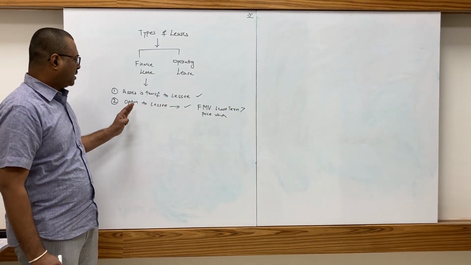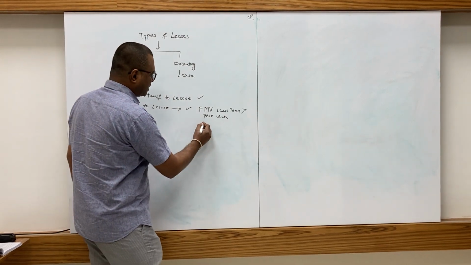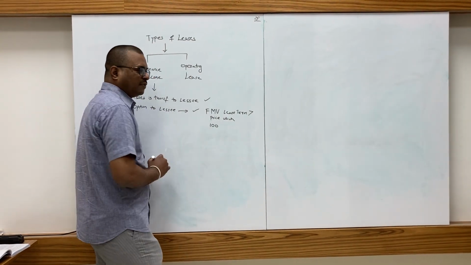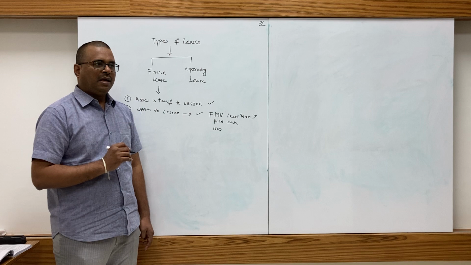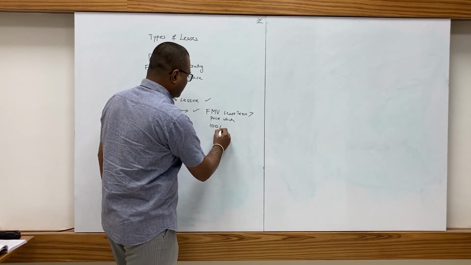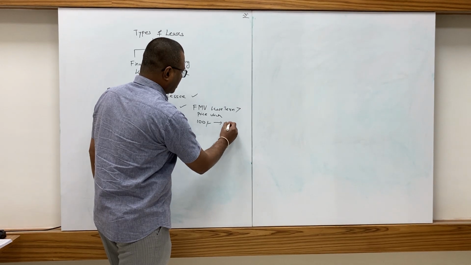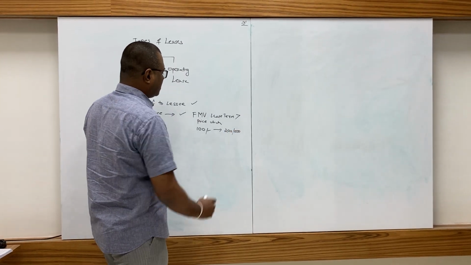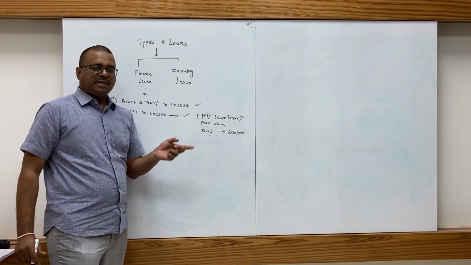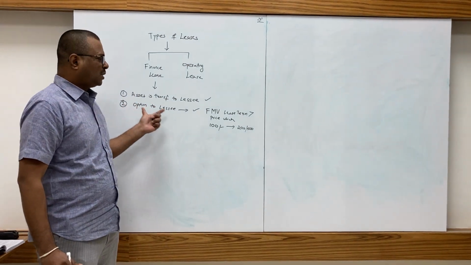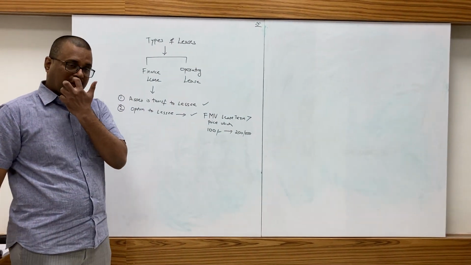Suppose the lessee has the option to take the asset at 100 rupees at the end of the lease term, but the fair market value of this asset at the end of the lease term is 200 rupees or 500 rupees, then it is a very minimal price the lessor is giving the option to the lessee to take the asset.